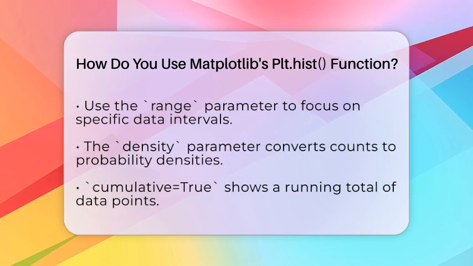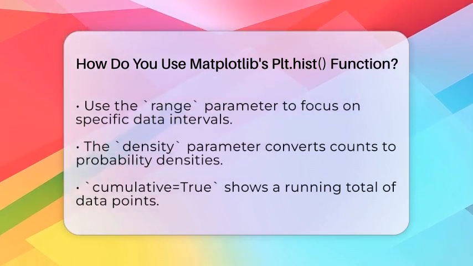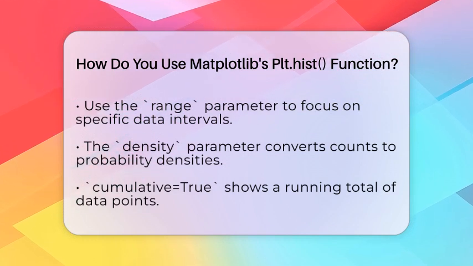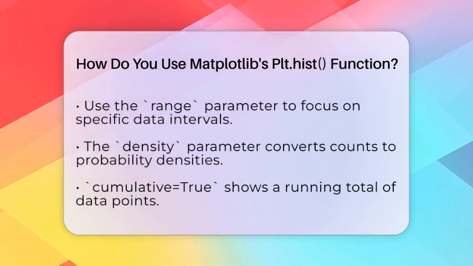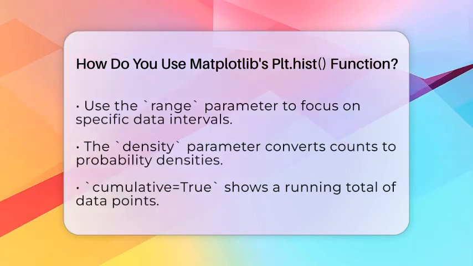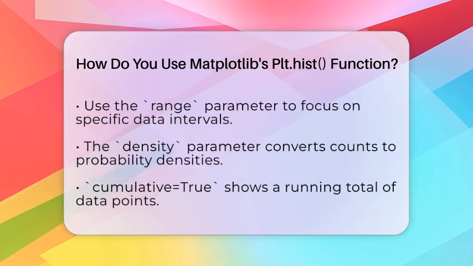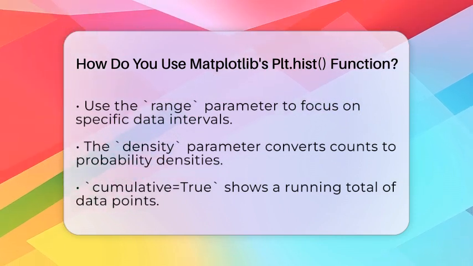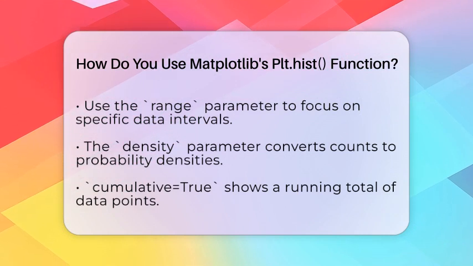Another useful option is density. If you set density=True, the histogram will show the probability density instead of raw counts. This makes it easier to compare datasets with different sizes. You can also make the histogram cumulative by setting cumulative=True, which shows the running total of data points.